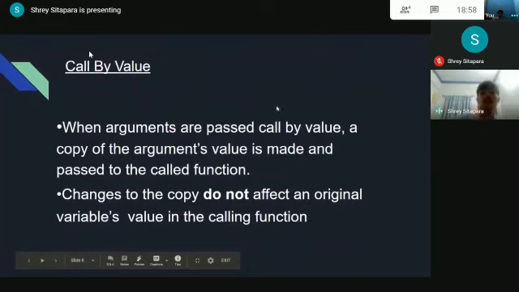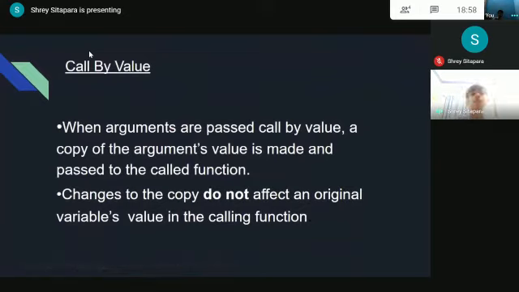Here, in functions, there are two more types: call by value and call by reference. When we call a function by passing a certain value, it is called a call by value function. When arguments are passed call by value, a copy of the argument's value is made and passed to the called function. Changes to the copy do not affect the original variable's value in the calling function.